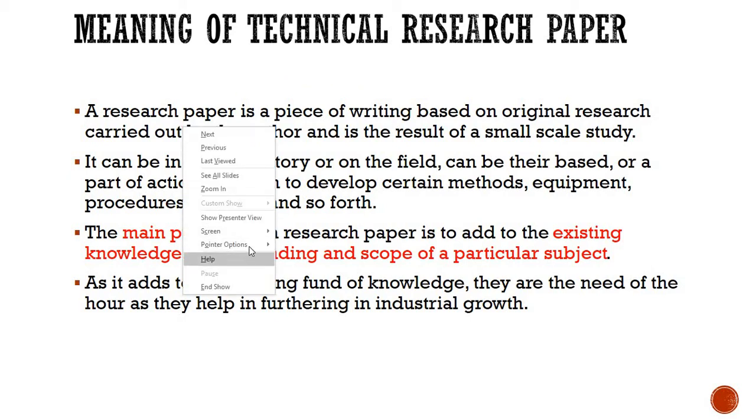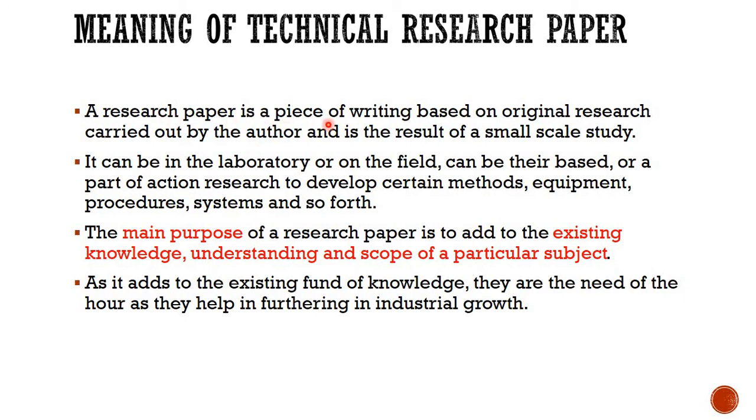A research paper is a piece of writing based on original research. So this is your original research where you are going to research on a certain or concerned topic carried out by the author, and it is the result of a small scale study. So earlier we discussed thesis. Thesis is a large process, a long research work. This is a small scale study where you are going to research on an original topic. Nobody has researched on that, or your findings should be new. Or maybe somebody has written about a concerned topic and you are giving a new insight to that topic. So this is your research.